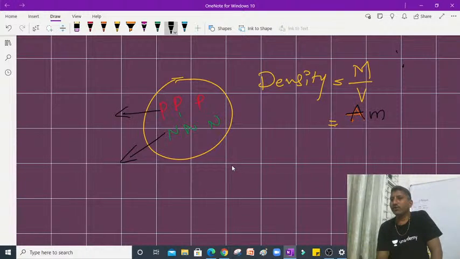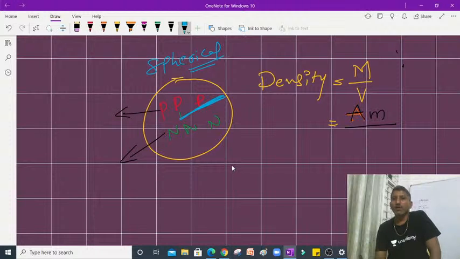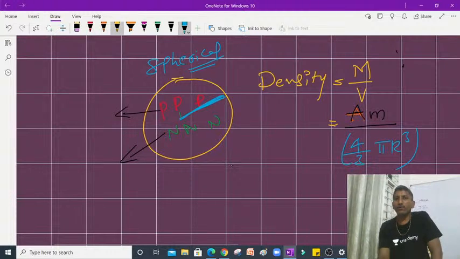So mass number into mass of each nucleon, whole divided by volume. Volume is to be written. Volume of this body. This body means nucleus. This is in spherical shape. So nucleus is in spherical shape. So the volume of a spherical body can be written as 4 by 3 pi r cube, isn't it? 4 by 3 pi r cube.